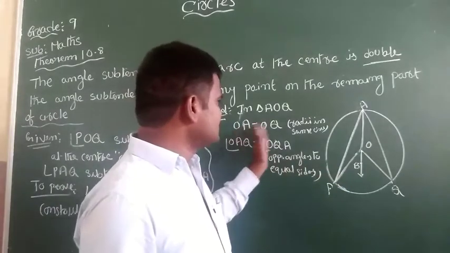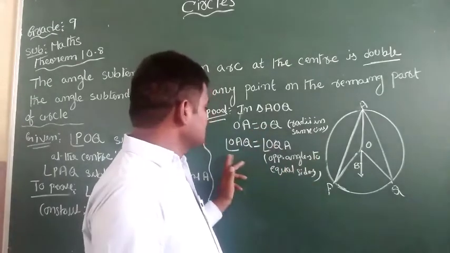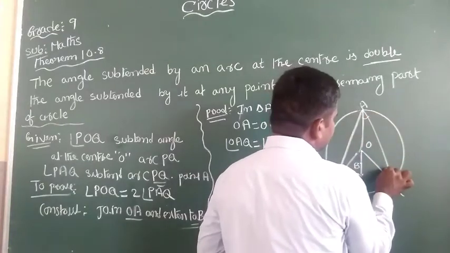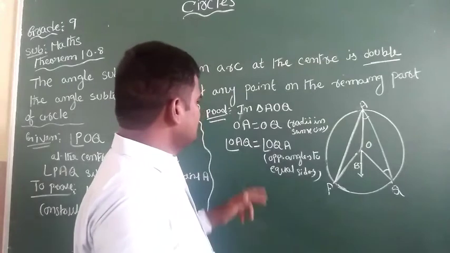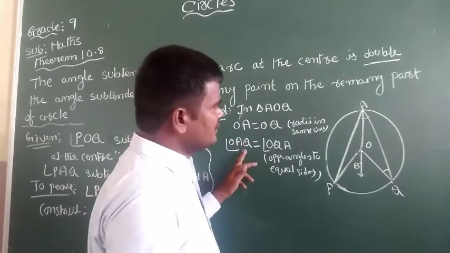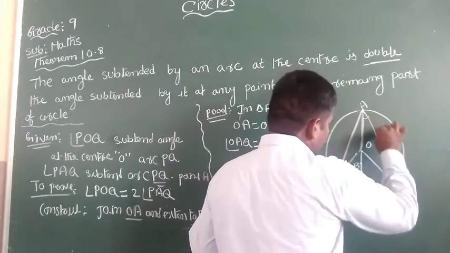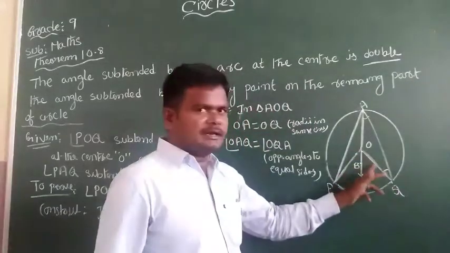So these two sides are equal, and the opposite angles are also equal. This angle equals this angle. These two angles are equal in triangle AOQ.